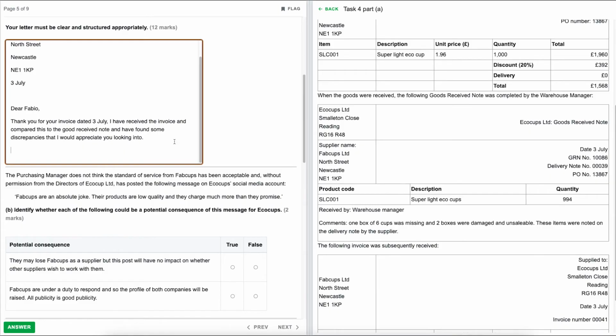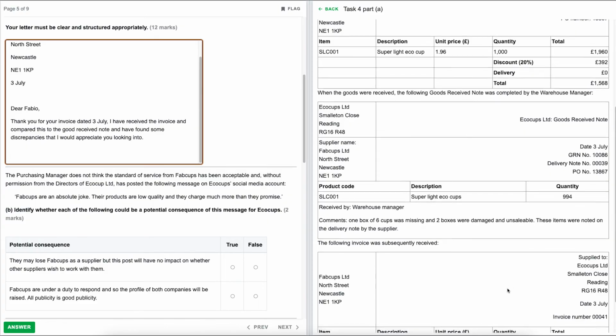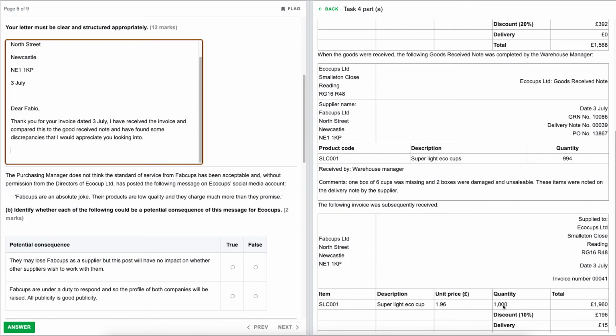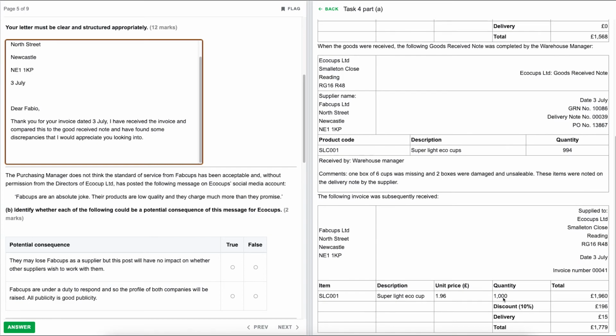Now that we've set out our intention within the email, we can go on to explain some of the errors. However, before we do that, let's have a look at what some of these errors are. I spotted one straight away because we've got goods received of 994 and yet we ordered 1,000, so we know that that is a problem. Let's look for some of the others. It states here that one box of 6 cups was missing and 2 boxes were damaged and unsellable. So we'd also want to bring up these that are unsellable because they're damaged.